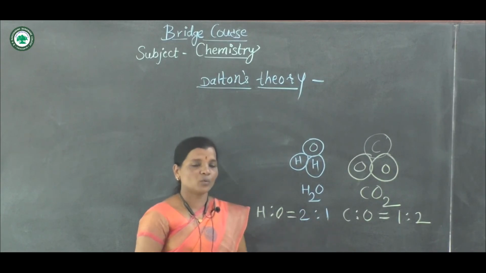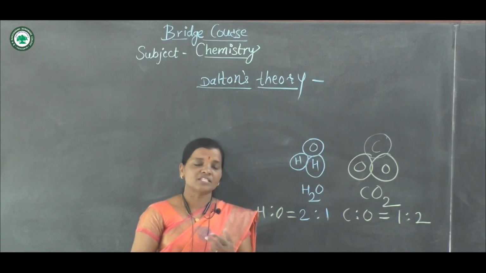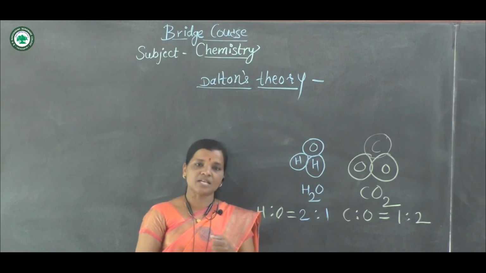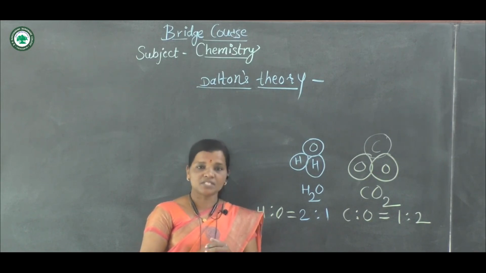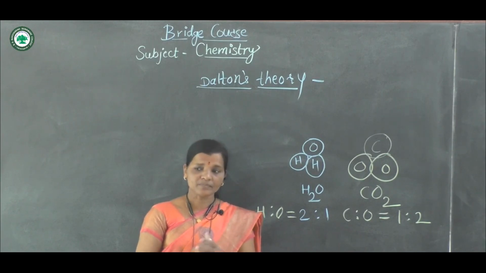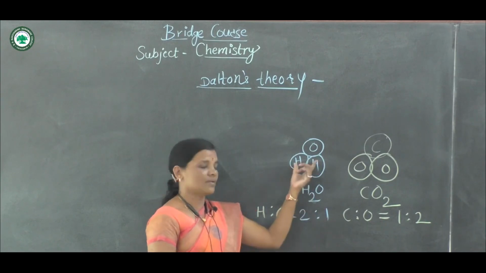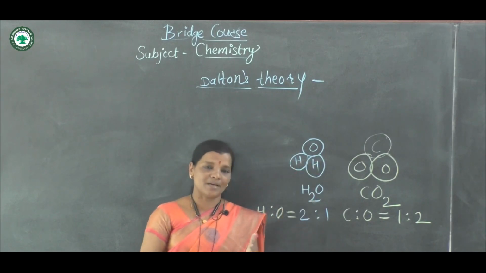Okay, so what is Dalton's theory? Atom is an indivisible, indestructible, tiny particle. Matter is made up of atoms. Atoms are indivisible. Inside the atom, all of it is empty. Then according to Dalton, atoms of different elements have different masses.